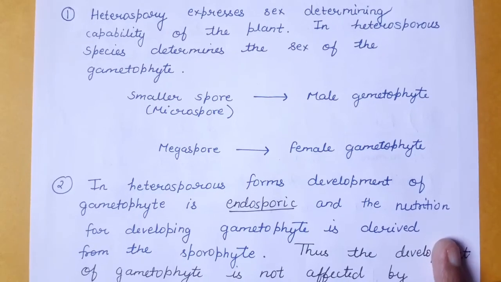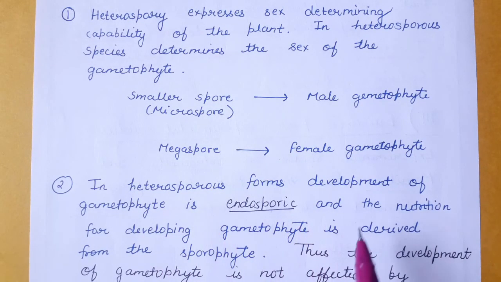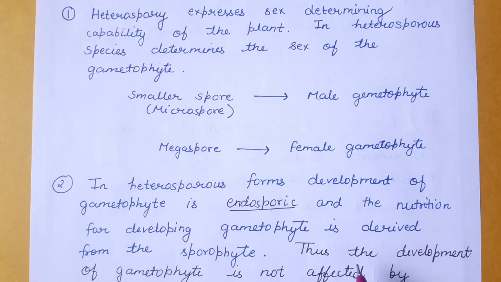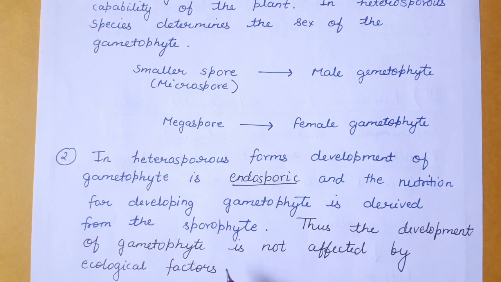The second point here is that in heterosporous forms, the development of the gametophyte is endosporic in nature. And in such a situation, the nutrition for the developing gametophyte is derived from the sporophyte. What is the benefit here? The development of the gametophyte will not be affected by ecological factors.